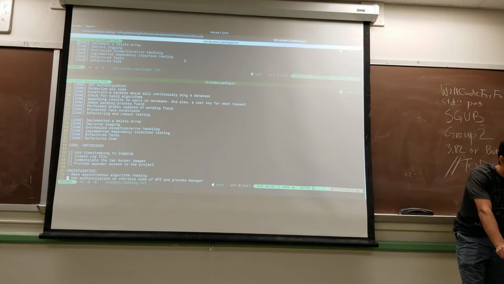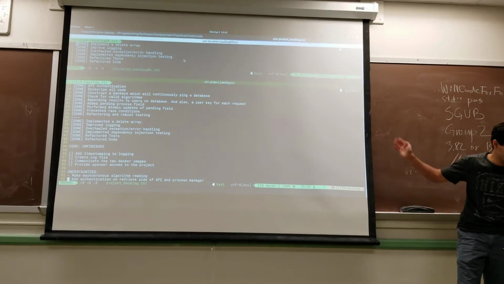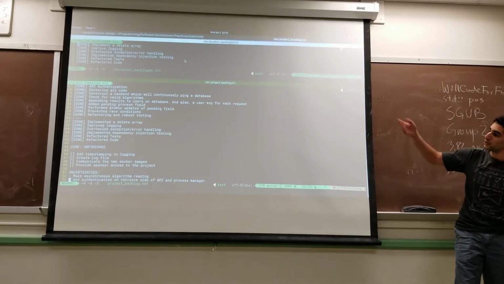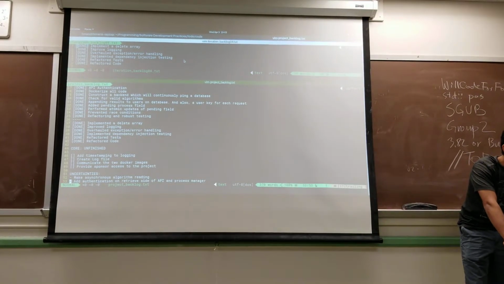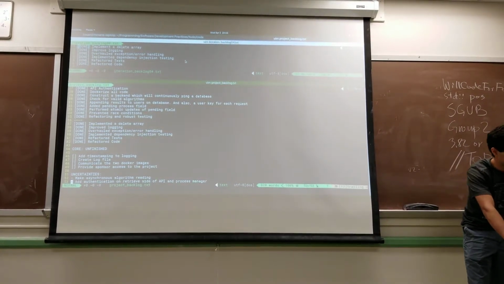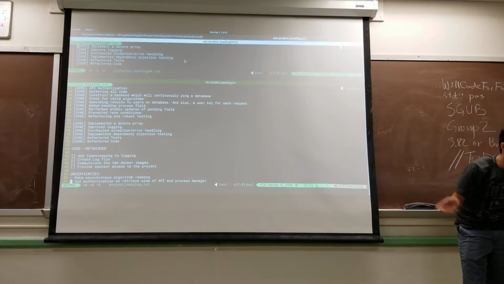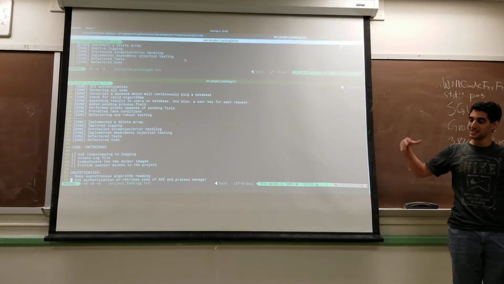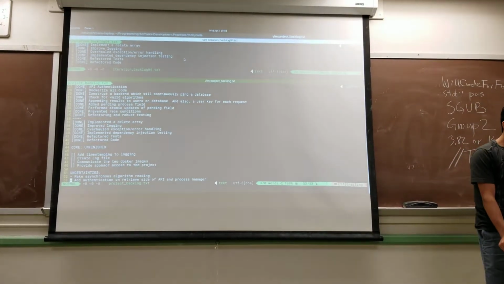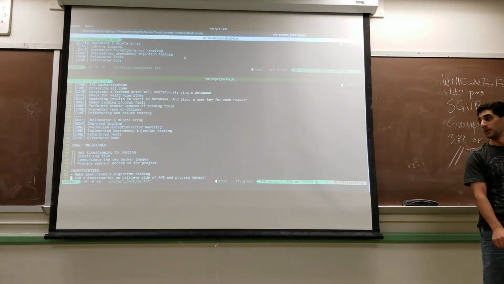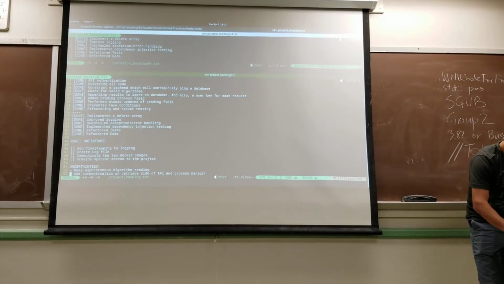So for this iteration, as I mentioned, we added a failed object. We improved logging, we overhauled exception error handling, implemented dependency injection testing to test our main files, refactored tests, refactored code.